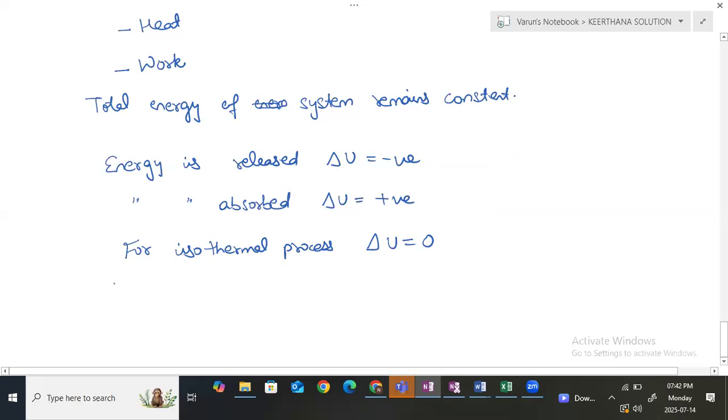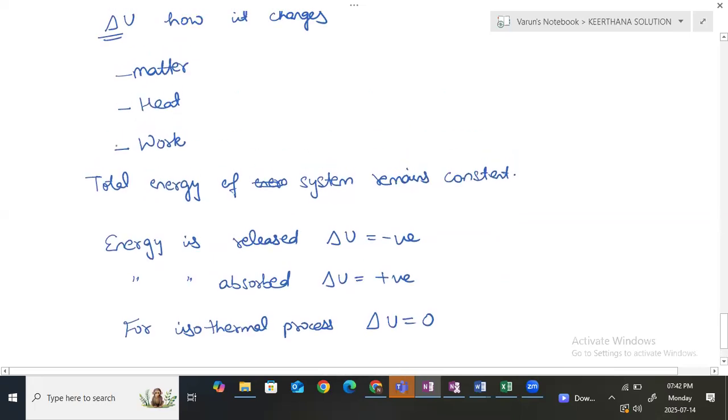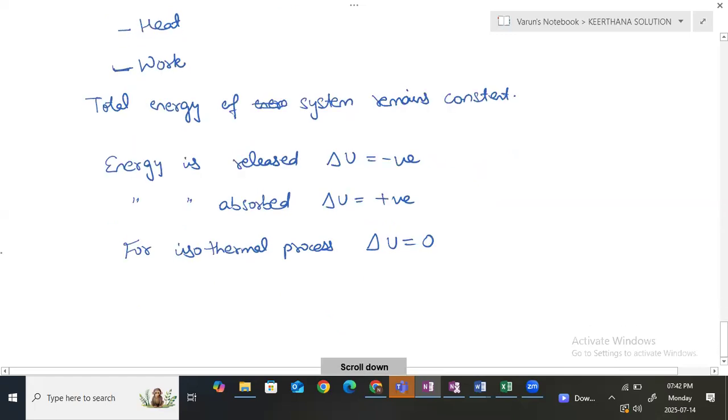Okay. Next, my internal energy depends on work. Clear? We have various systems. One is the adiabatic system, which we have discussed. The adiabatic wall that we have, we call it a boundary.